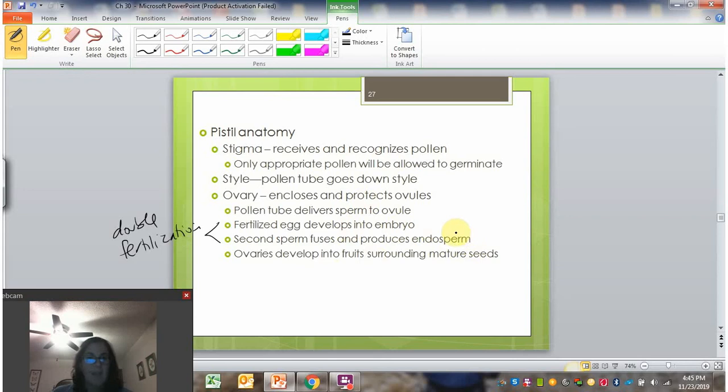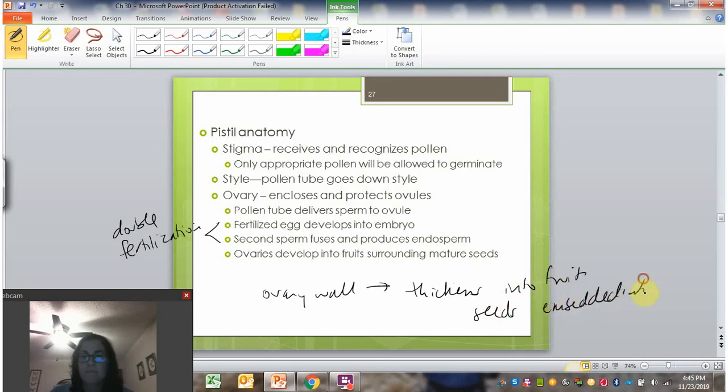And then after that has happened, the ovaries will develop into fruit. The ovary wall thickens into fruit, and the seeds are inside of it or embedded into it. If you think about something like a peach, you have your peach fruit, and there's the big seed on the inside. That was where the ovule was, and this is the thickened ovary. There was at one point a flower on here. The remnants of the flower have dried and broken off of the fruit by the time the fruit ripens.